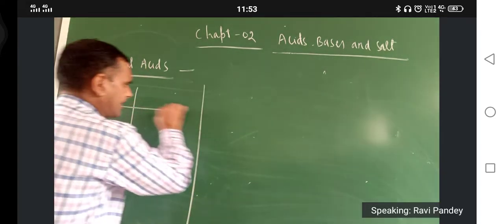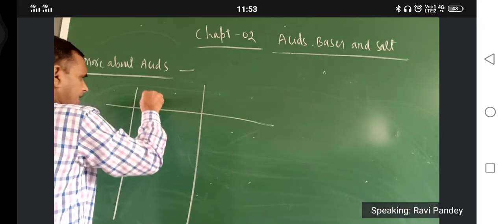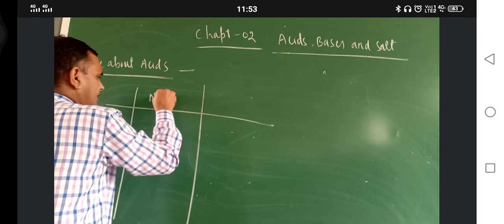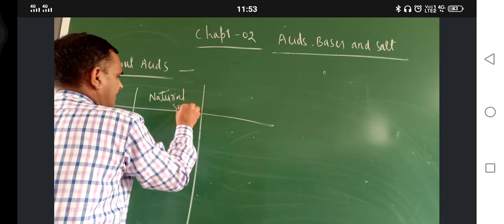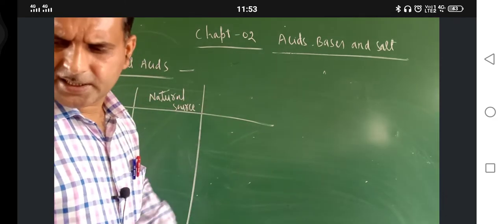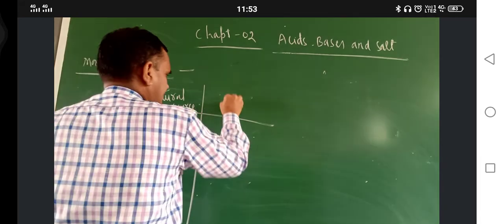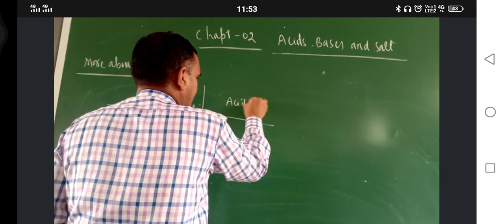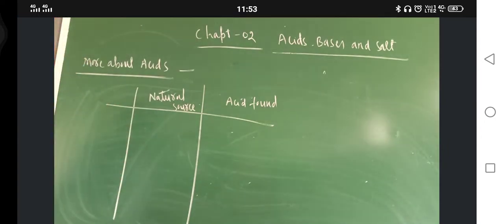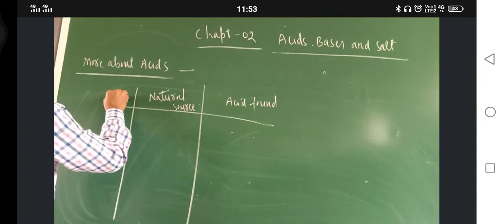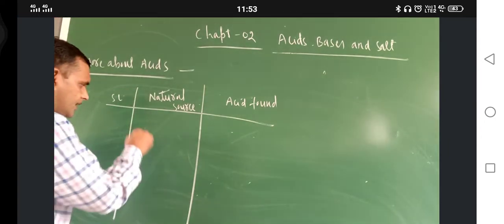This side write natural source. And this side write acid found. Now this side you can write the serial number.